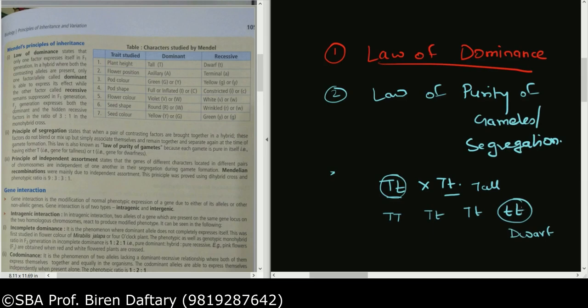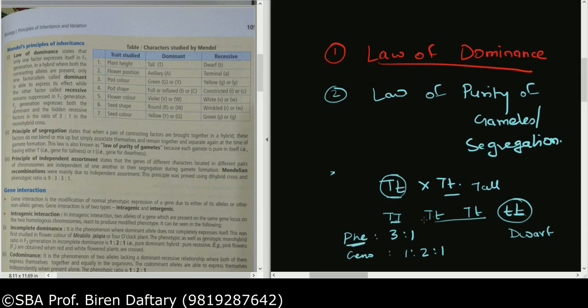Now after you do this, you have to know the ratio. So the phenotypic ratio is 3 is to 1, 3 tall, 1 dwarf. And genotypic ratio is 1 is to 2 is to 1, 1 capital T capital T, 2 capital T small t, and 1 small t small t. Now this entire cross is also called monohybrid cross. So monohybrid ratio, if it is asked, then it is the same as the phenotypic ratio. Please remember that.